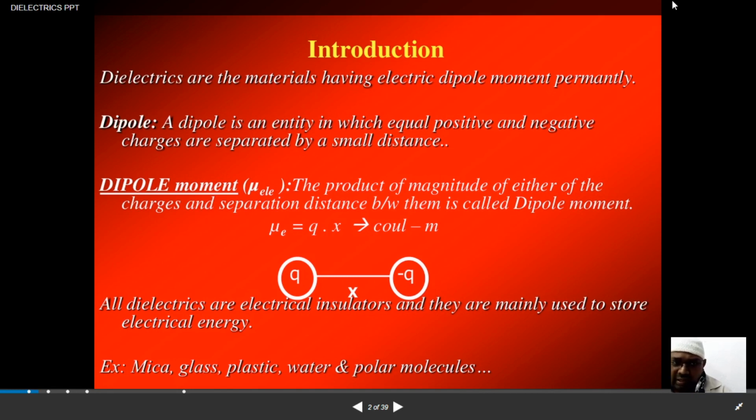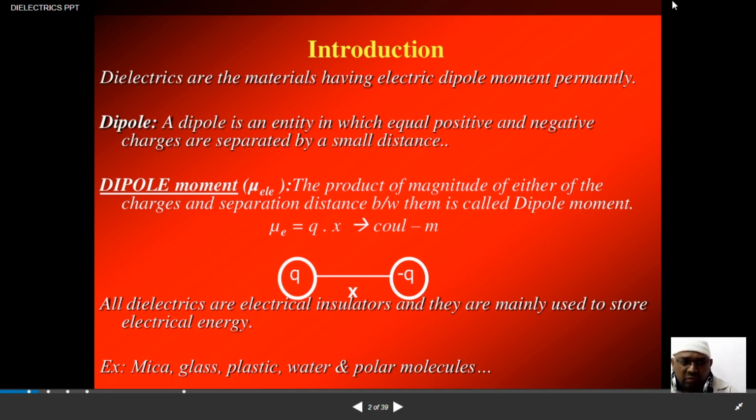We started with the dipole. Di means two, so two poles. These two poles signify equal and opposite charges separated by a very small distance. Next comes the definition of dipole moment.